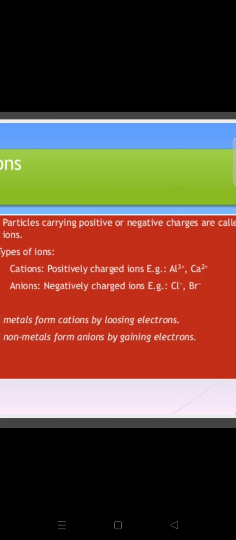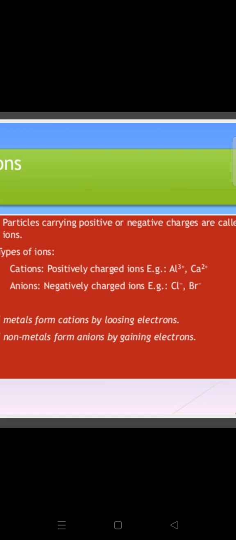Always, all metals form cations by losing electrons. Metals and non-metals, you know students, metals have a tendency to lose electrons always. Metals have a tendency to lose electrons to become stable, and whenever they lose electrons, the number of protons becomes more than the number of electrons. If the charge of protons is more, then those atoms are always positive. Atoms of metals are always positive, because metals always lose their electrons and attain positive charges.